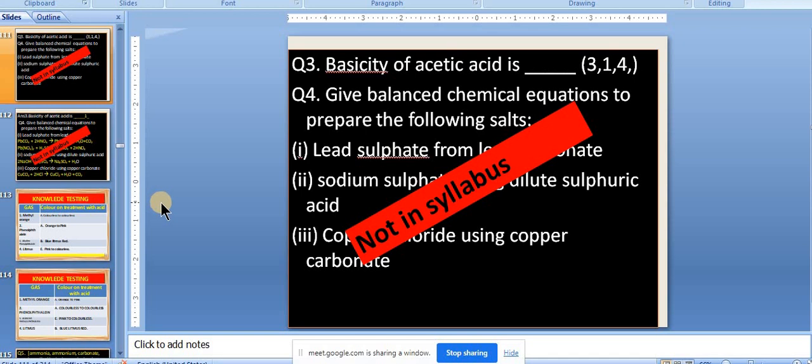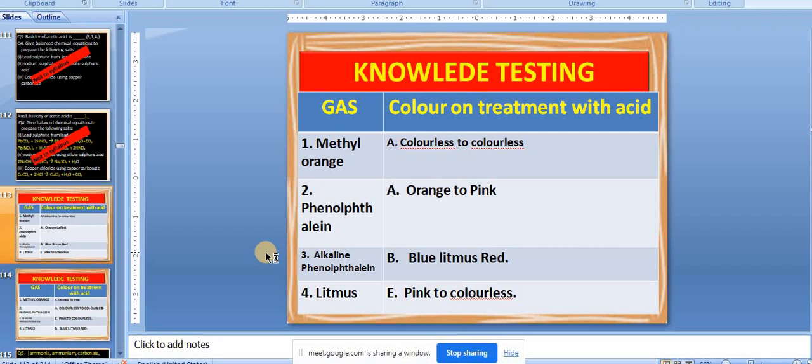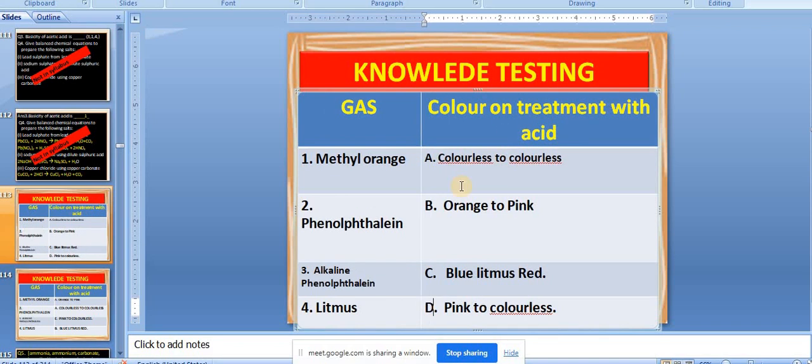Now some questions were not in the syllabus. Now I would like to ask one question which is at the top. Methyl orange, phenolphthalein, alkaline phenolphthalein, litmus. Phenolphthalein is colorless to colorless on treatment with acid. Alkaline phenolphthalein is the third, and fourth, litmus.